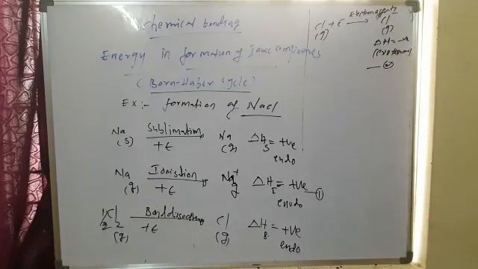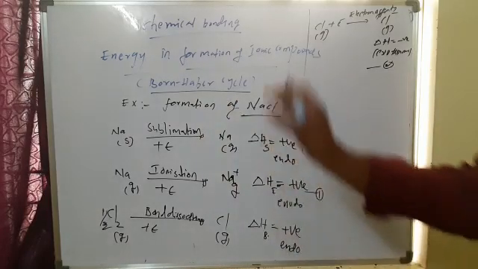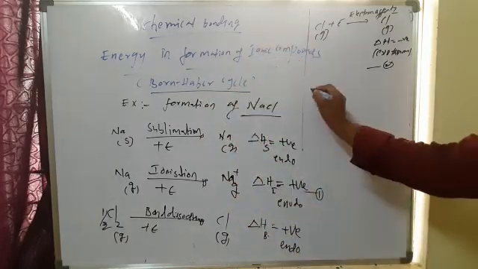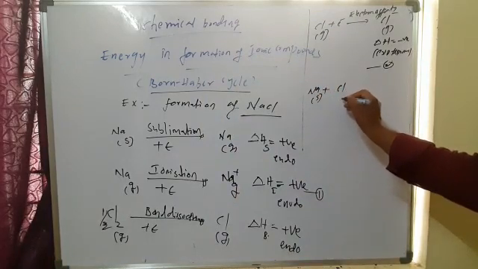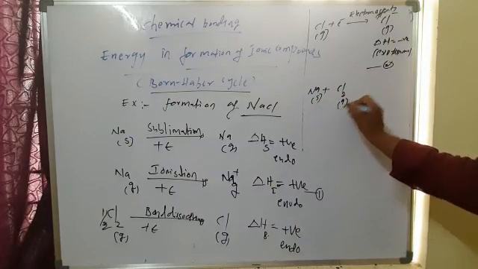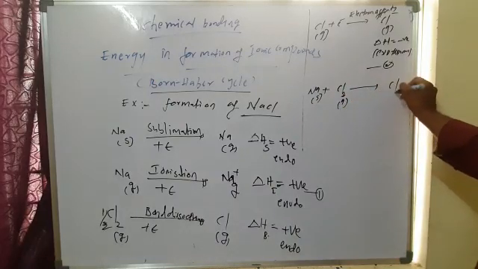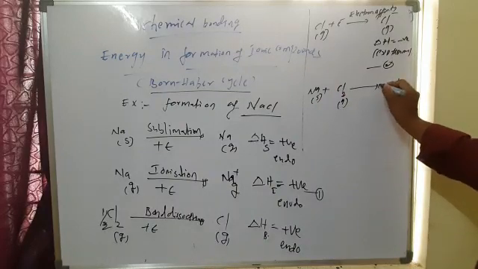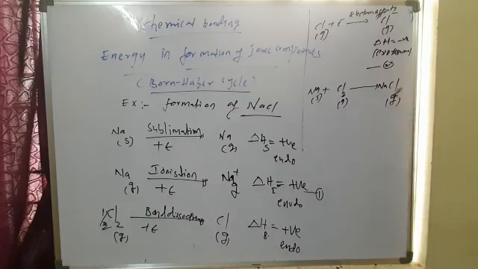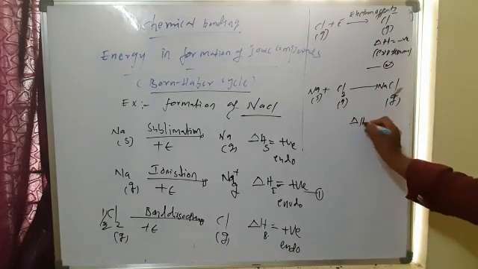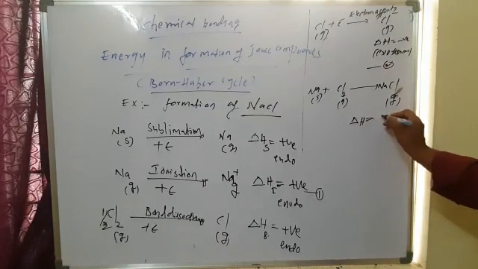Now, from the gaseous ions, formed from solid sodium and Cl2 molecule gas, if you want to get NaCl in the gaseous state, we should take delta H, the sum of equation 1 and 2.